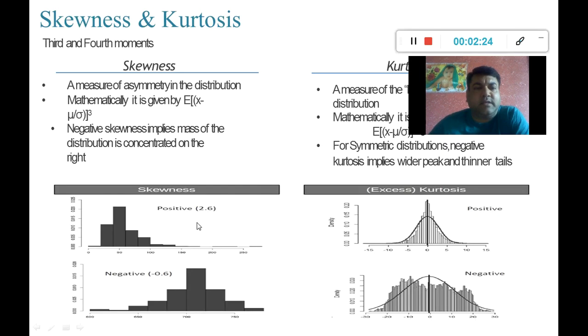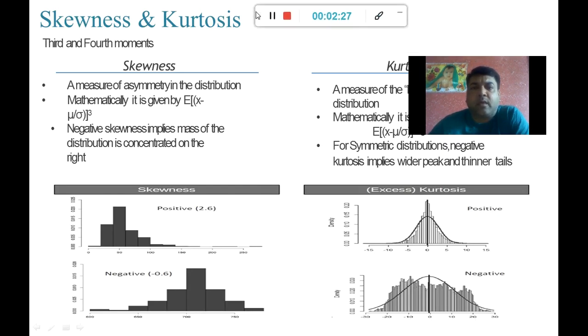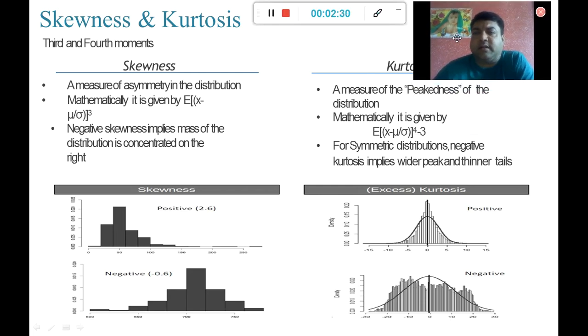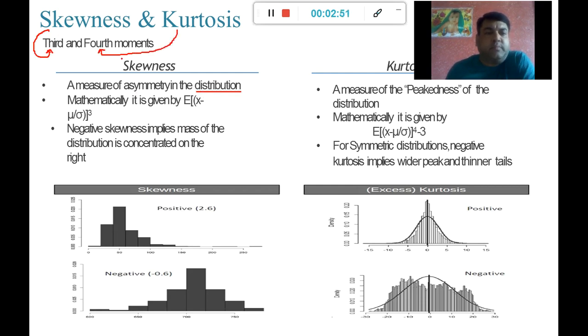When we say skewness and when we say asymmetry within the data, what are we talking about? We are talking about the data distribution. Skewness is also called the third moment of business decision. Kurtosis is also called the fourth moment of business decision. Skewness will discuss the asymmetry in the distribution. Kurtosis will discuss the peakedness of the distribution.